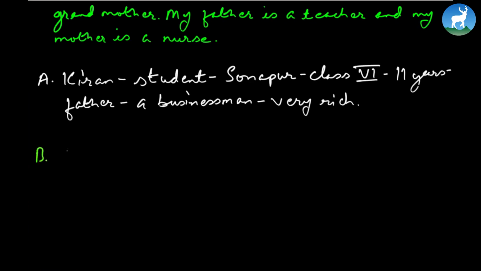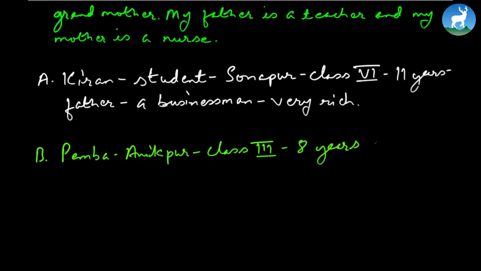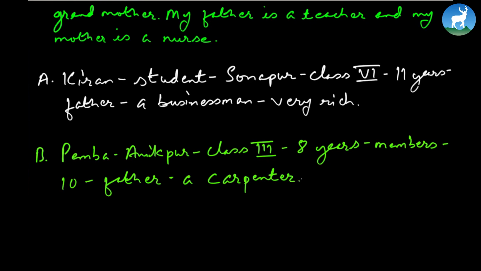Number B. Pemba, Anikpur, class 3, 8 years, members 10, father, a carpenter. Maybe she has 10 members in her family, and her father is likely to be a carpenter. So you elaborate these words or phrases and make a beautiful paragraph out of it. You can do this as homework.